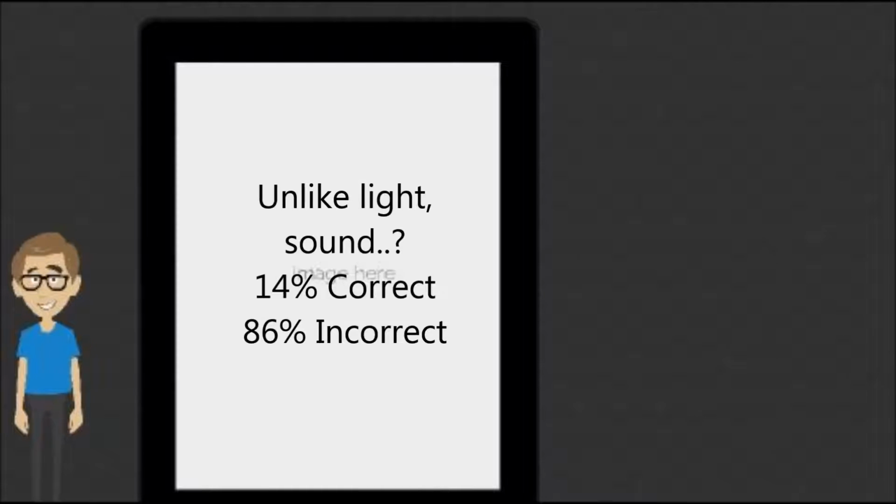Unlike light, sound can't travel through a vacuum. This is because light is an electromagnetic wave, whereas sound isn't. Electromagnetic waves can go through vacuums without having to bounce off something, whereas sound has to have a medium to bounce off, such as air or water.